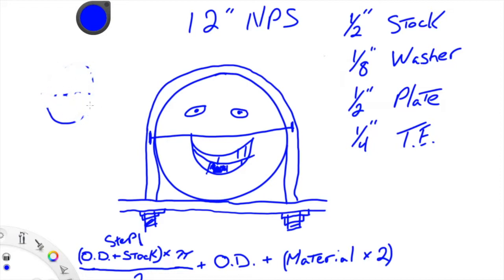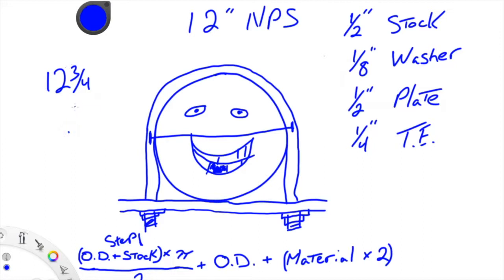Okay, and then instead of adding half the diameter of our all thread twice, which would be really stupid, we just add an extra step. Our stock size is 1/2 inch, so we're just going to add a whole stock size instead of saying 12 3/4 plus 1/4 inch plus 1/4 inch.